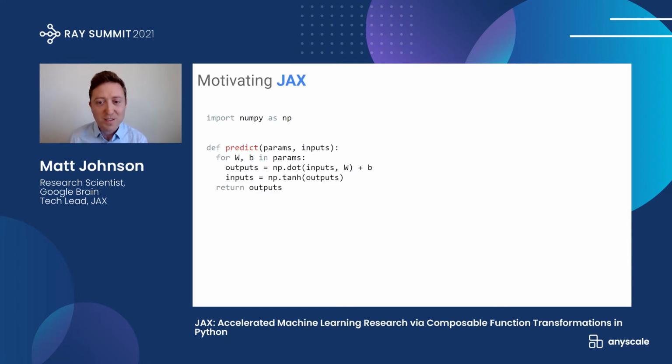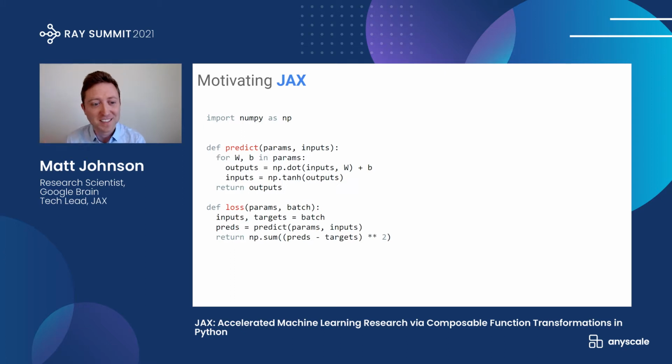When you're doing anything numerical, a good idea is to reach for NumPy. And you can write a simple neural network in NumPy just in a few lines, calling functions like NumPy dot and doing some NumPy element-wise nonlinearities. So that'll give you a fully connected neural network. And then you can write a loss function in another few lines. In this case, maybe a squared error loss function.